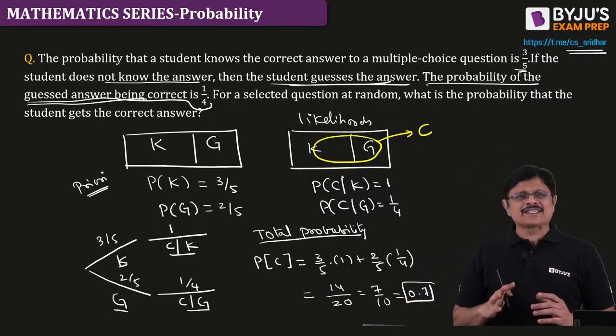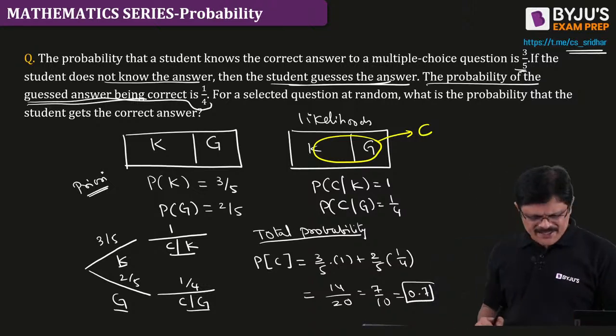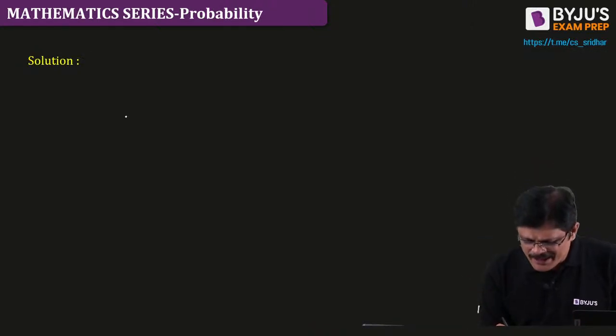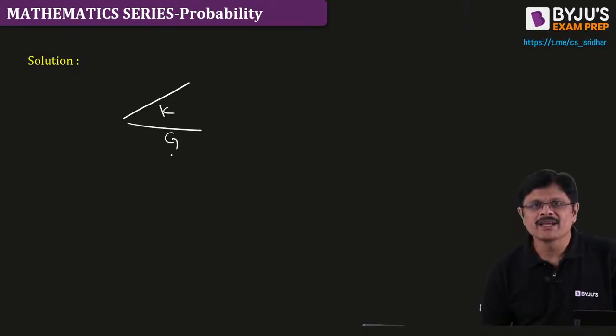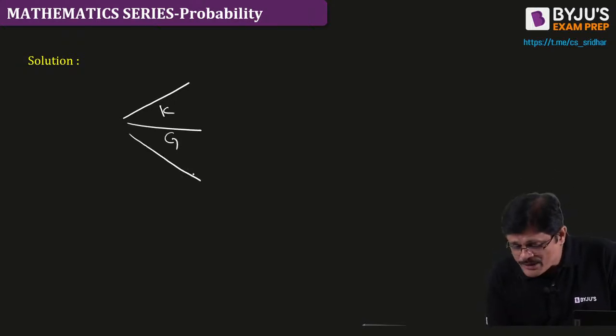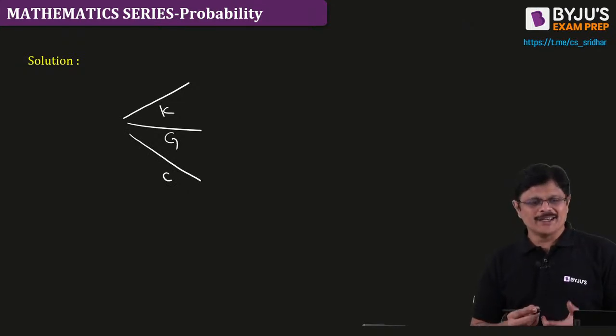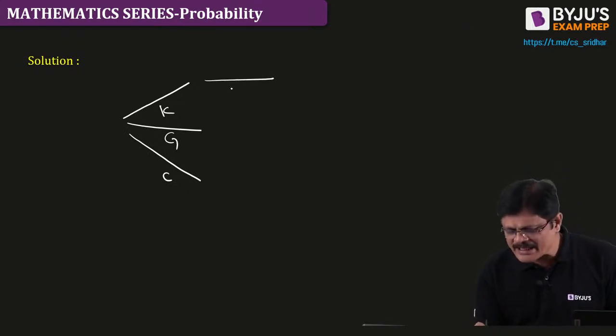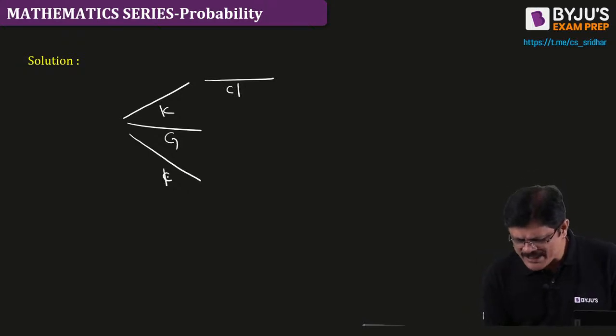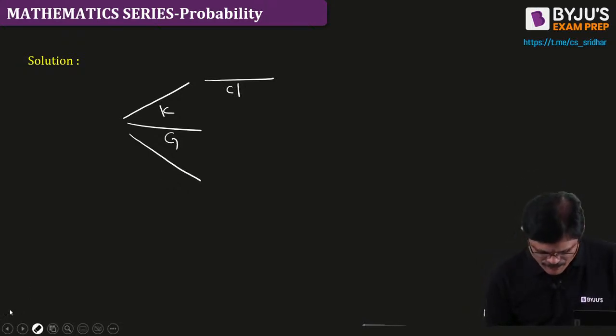The idea which I want you to understand here is, he knows, he guesses. Sometimes you may also have something like he copies. Let us write it as CO for copy, because otherwise CC will cause some confusion.